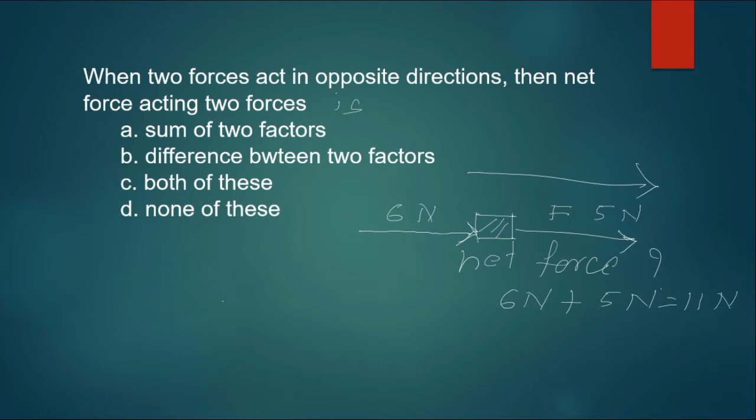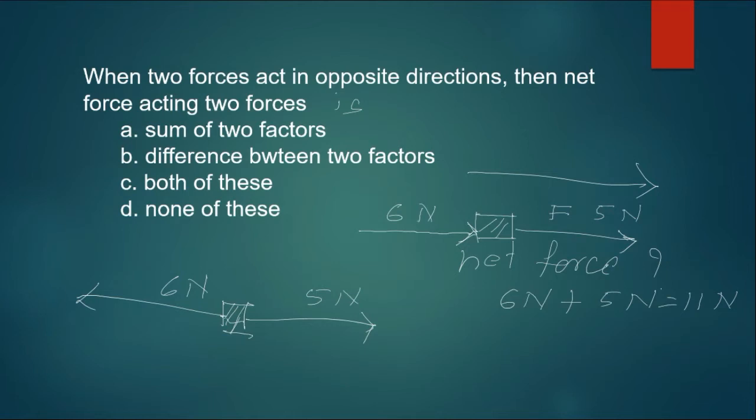But if I change this example, let's say the first force is applied in this direction, 5 newtons, and the second force is applied in the opposite direction, 6 newtons. In that case, these forces are exactly opposite to each other, so we have to take the difference to find the net force.